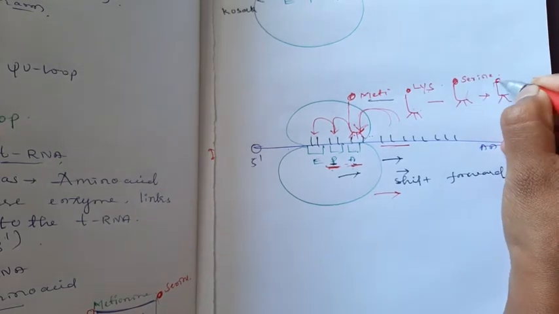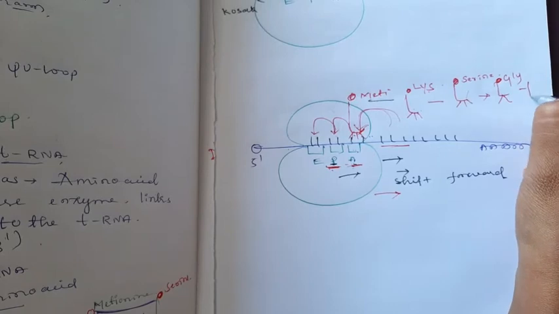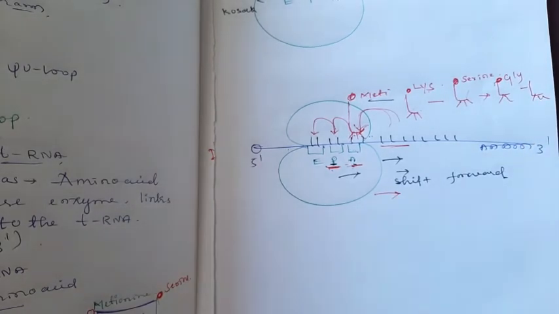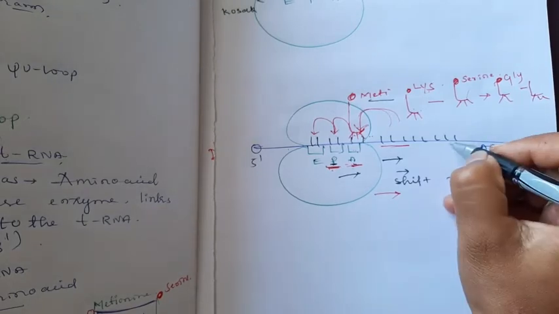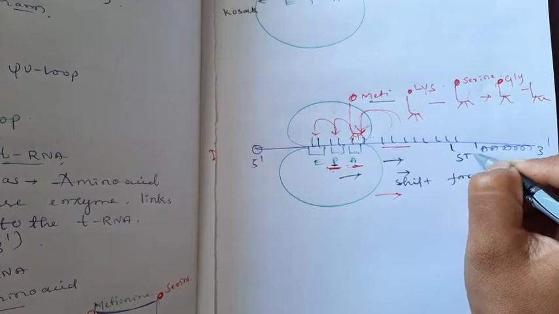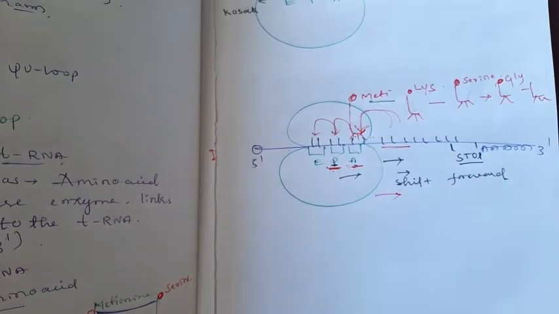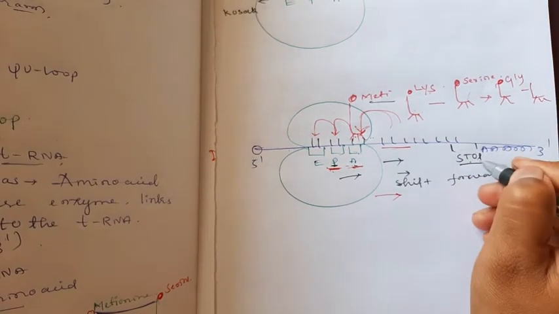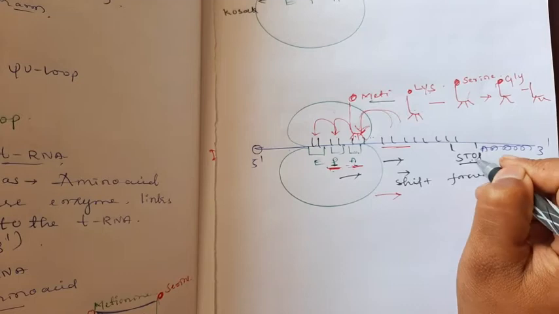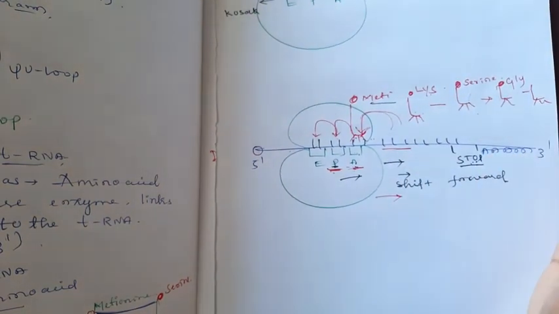Another tRNA will come carrying another amino acid, and this shifting of the ribosome continues until the stop codon comes. In the mRNA, the open reading frame has the initiation codon at the 5' end and stop codons at the 3' end. Unless and until the stop codon comes, the translation will not stop.